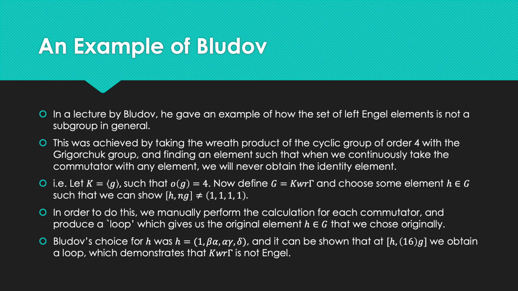The reason why getting a loop demonstrates that it's not Engel is because if we start off with H and we take the commutator, we're going to get a new quadruple. So we're going to keep taking commutators, getting a new quadruple, kind of putting in 2 of these quadruples, it spits out a new one. So when we take it a 16th time, we're going to get a new quadruple. And if this is H, which is the original element we started with, we're just going to go in a cycle then, because H17 would be the same as H2, H18 would be the same as H3, and by the time we reach H32, we're going to get H again. So we're never going to get the trivial element, basically.